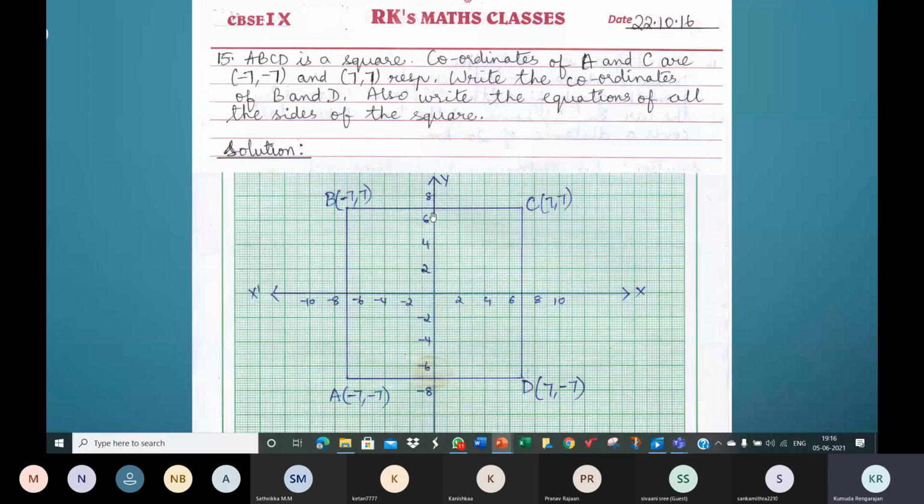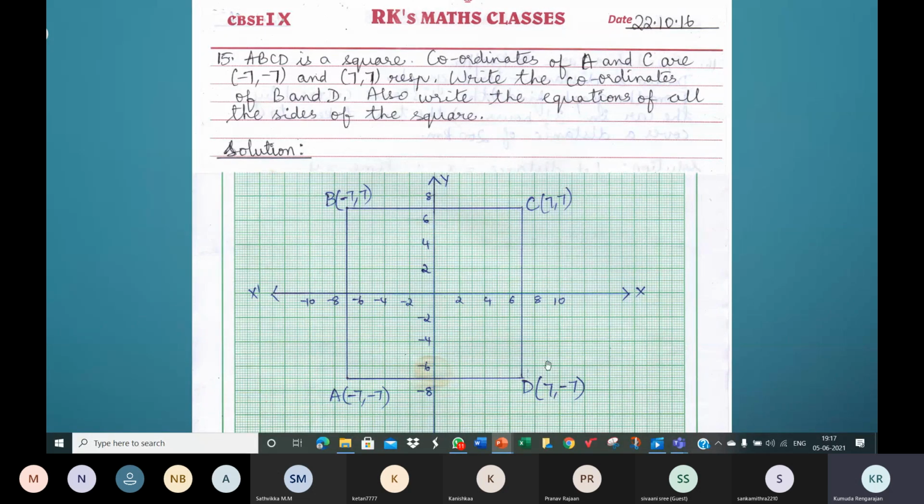Also, what you can do is you can mark some points on BC. If you take this point on BC, the address is like 2, 7. Here, -4, 7. Here, 6, 7. So the X coordinate changes while the Y coordinate is always 7. So Y is equal to 7.